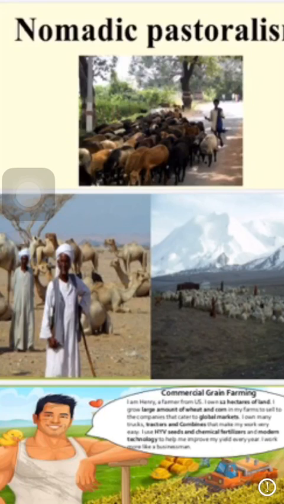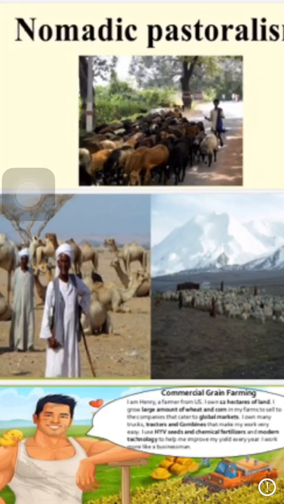Welcome back to the next topic of the 4th chapter of your NCERT textbook. We are going to learn today about types of subsistence farming. The first type, which was learned in the last video, was called intensive subsistence agriculture. Now today we are going to learn about nomadic herding.